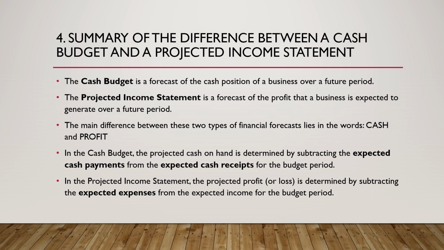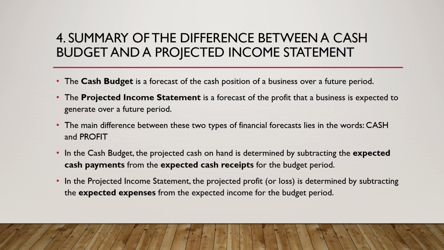And then in the projected income statement, the projected profit or loss is determined by subtracting the expected expenses from the expected income for the budget period. So this one is very simple. You would even remember in grade 7 when you did the statement of net worth, where we had to separate between our assets and liabilities. We had to separate between income and expenses or expenditure to see what cash on hand we have, or what our liabilities and what our assets are. So it's all of those kind of things.